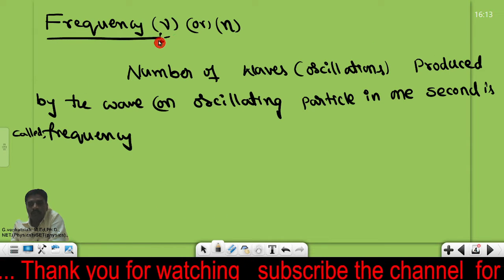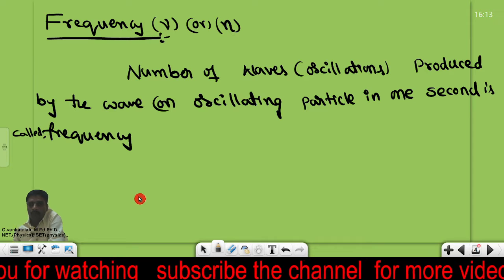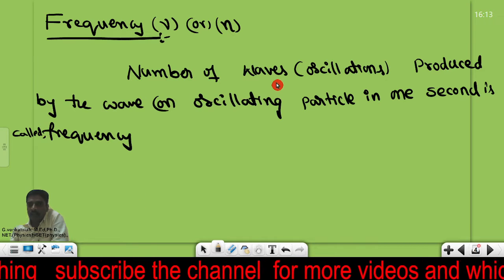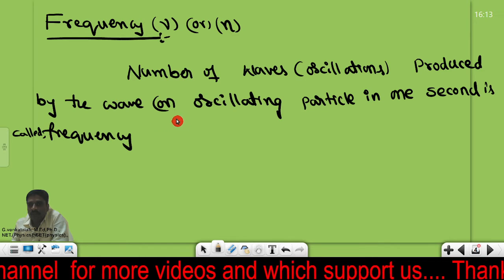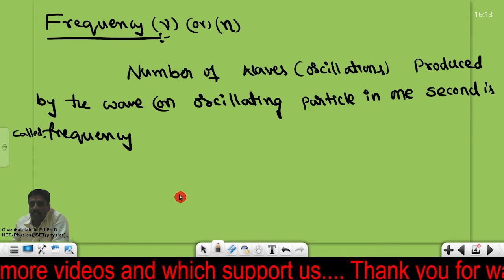Let me go to the third one, frequency. Frequency is nothing but the number of waves or oscillations produced by a wave or oscillating particle in 1 second.